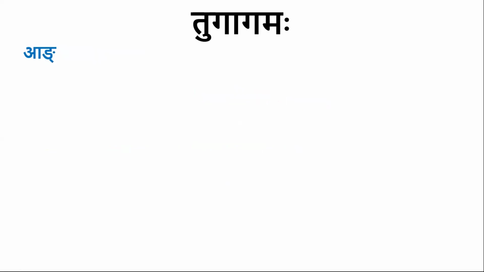Consider Ang. Ang is an Avyaya. It has four meanings. The first meaning is Ishad. Ishad means Swalpam, Kinchit. Consider this example, A Chaya. Chaya means shadow. Kinchit shadow. A Chaya. Here A is followed by Chaya.